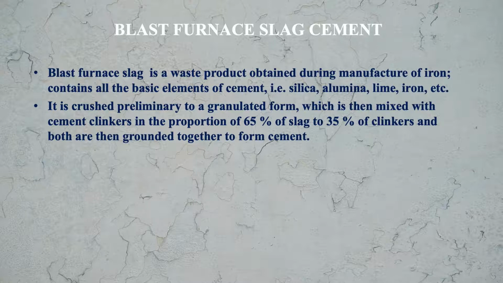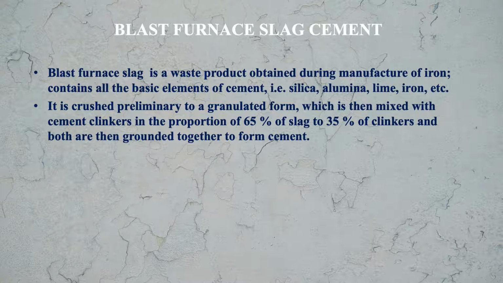After mixing, this will be ground together to form the cement, and this cement produced by mixing and grinding the blast furnace slag and the clinker is what we call blast furnace slag cement.